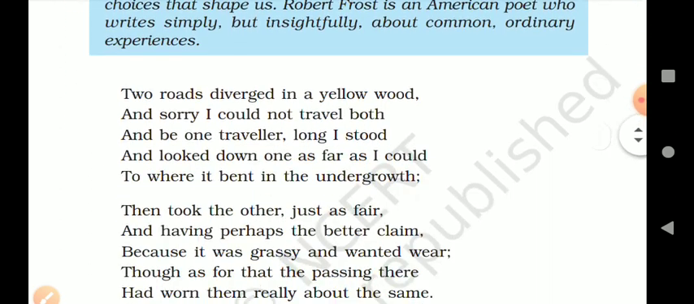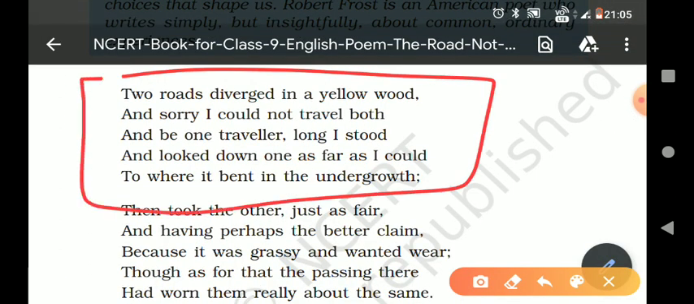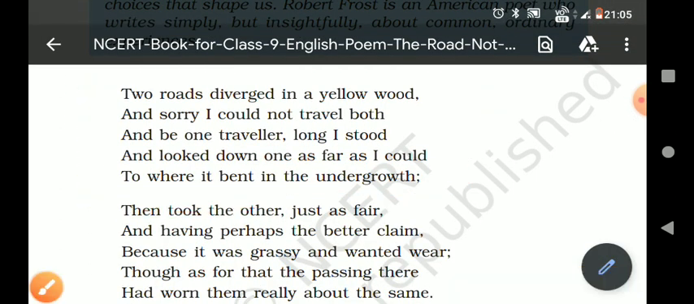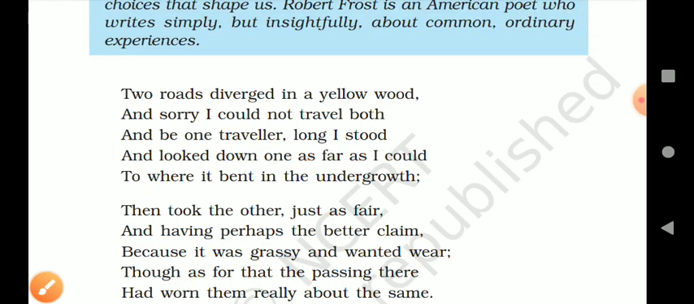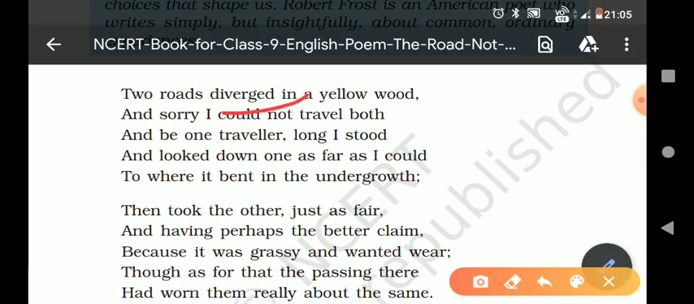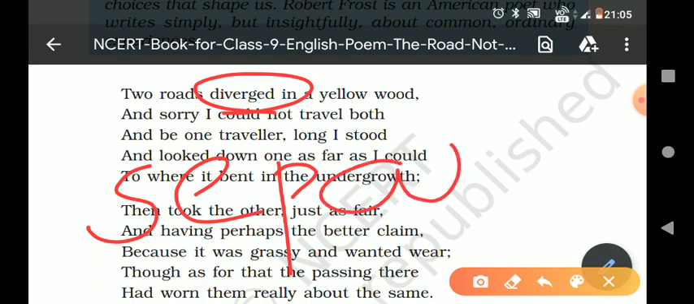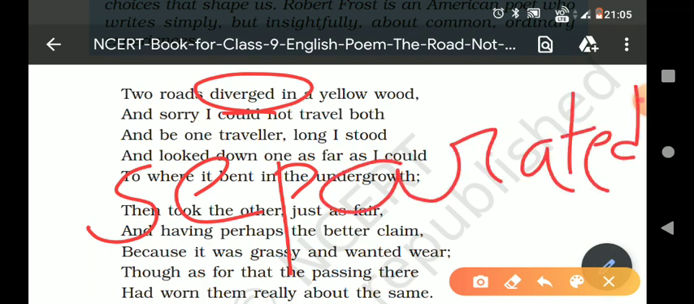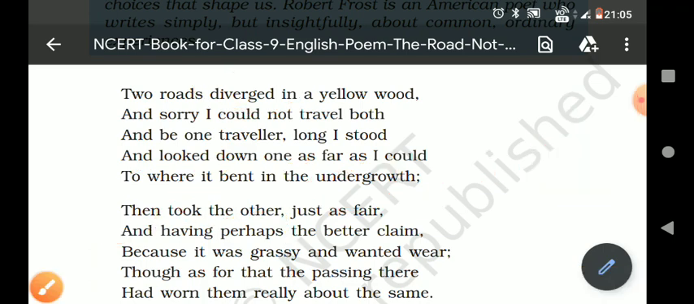Now come to the first paragraph, or you can say first stanza. Two roads diverge in a yellow wood. Diverge means separated. Two roads diverge in a yellow wood, and sorry I could not travel both.